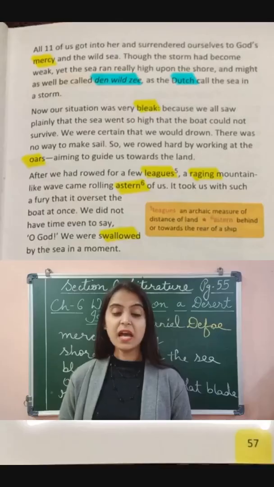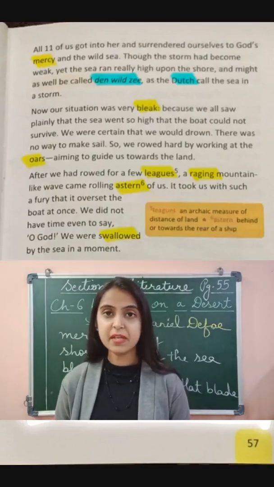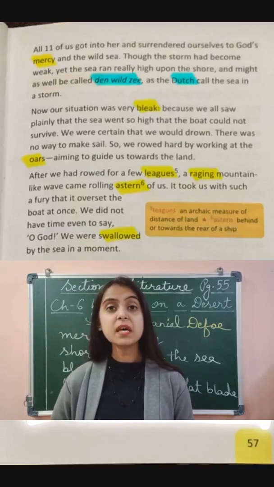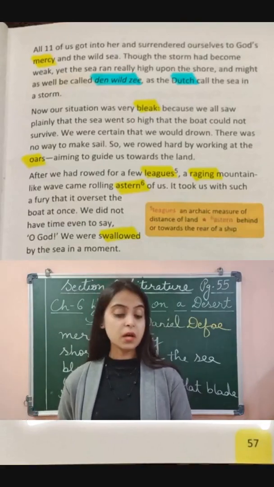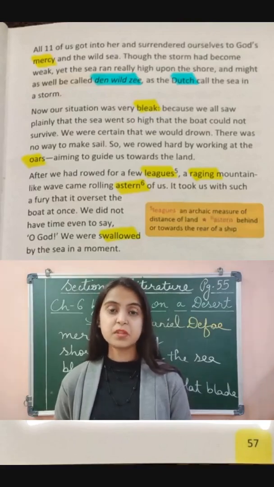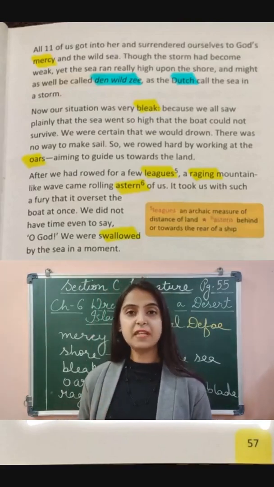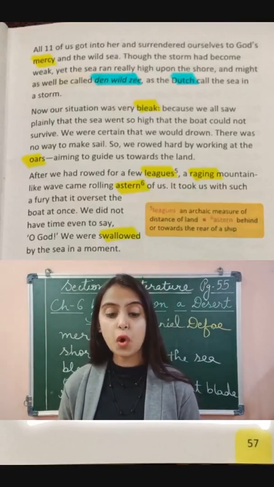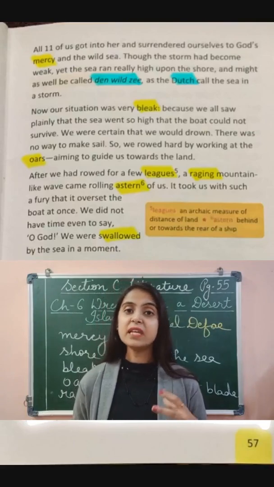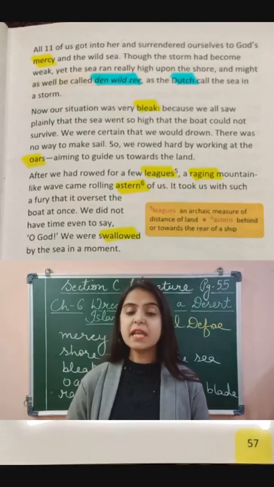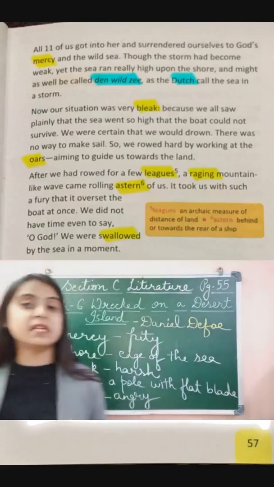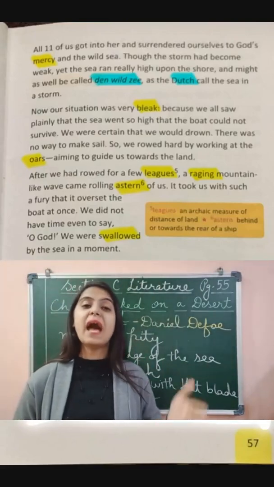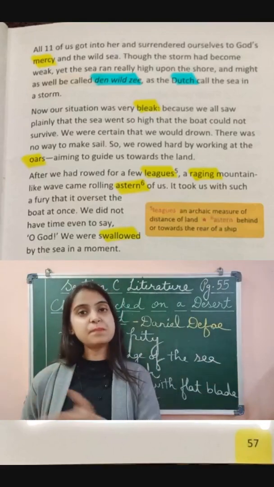Okay, now we begin with page number 57. It says, "All 11 of us got into her." Her means the boat that was managed by the mate of the ship. So all 11 of them got into that boat and surrendered themselves to God's mercy and the wild sea. God's mercy means God's pity. So they lost all hope and moved from the ship to the other boat.